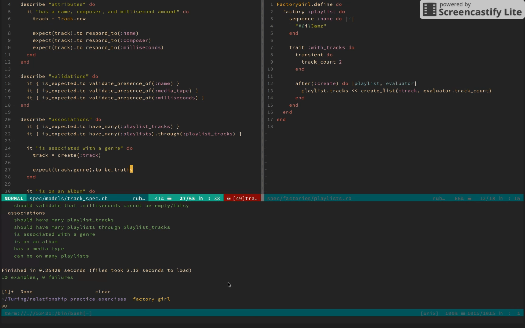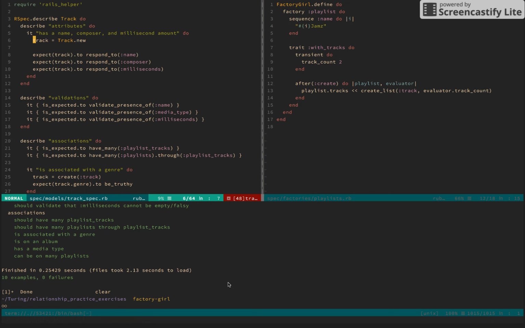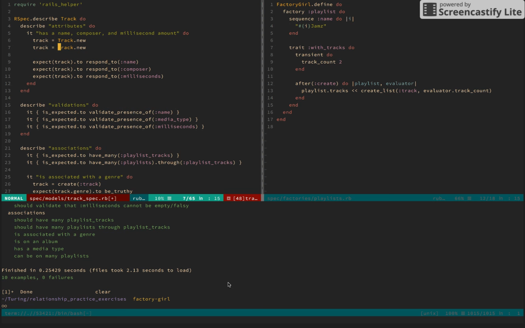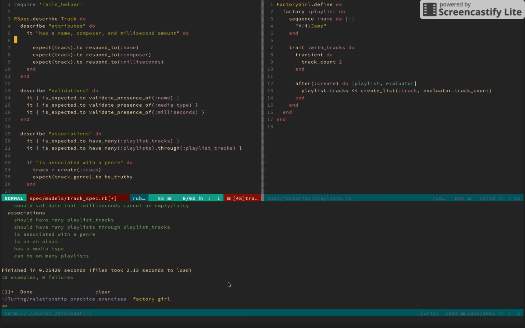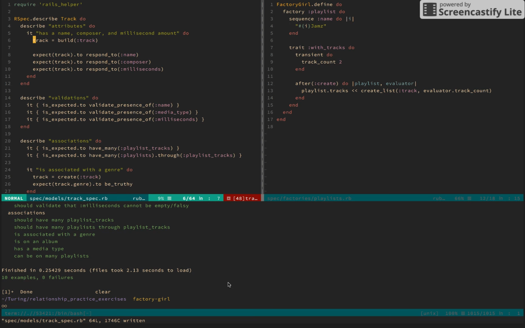Cool. Again, if this was nil, it would not be truthy. In Ruby, false and nil are falsy. So if genre was empty, this would not evaluate to true. I'm even fine moving these lines together. Oop, forgot this. Build track.